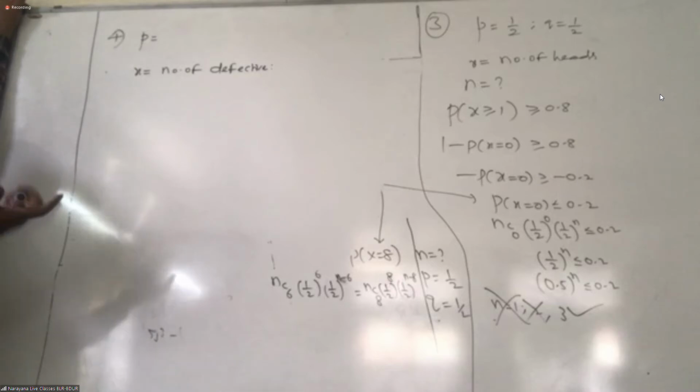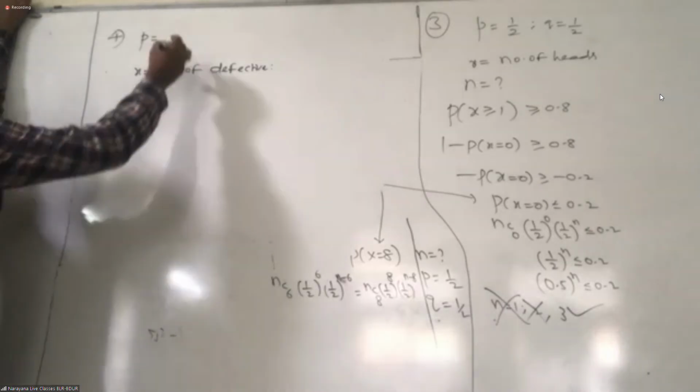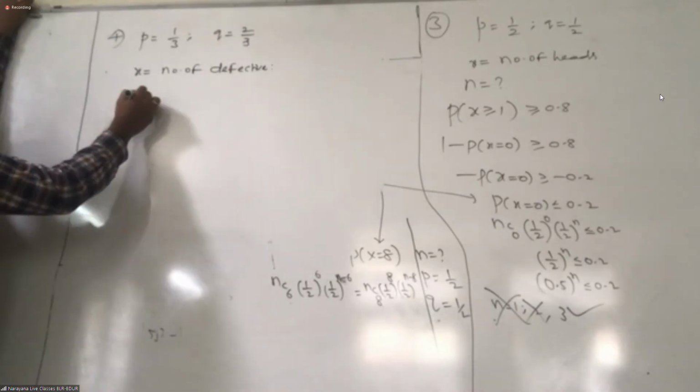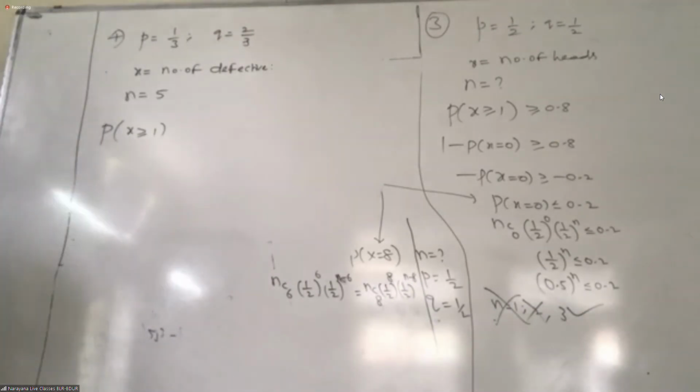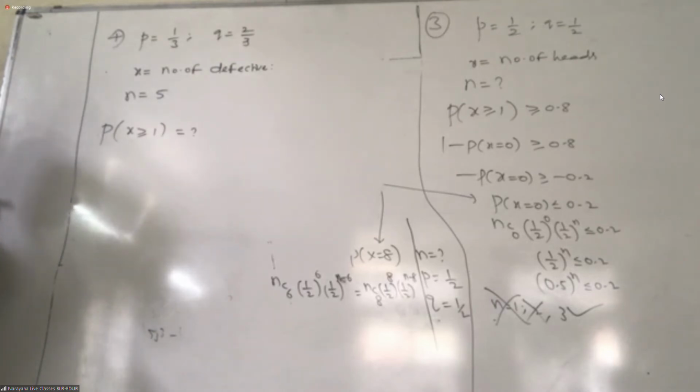Sample size 10. Now, what do you have to find? At least one defective. Right? Understand? Now, greater than or equal to 1 means 1, 2, 3, 4, 5. That is one way, or take the opposite and do it.